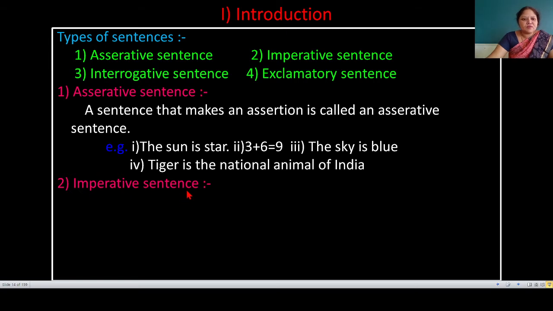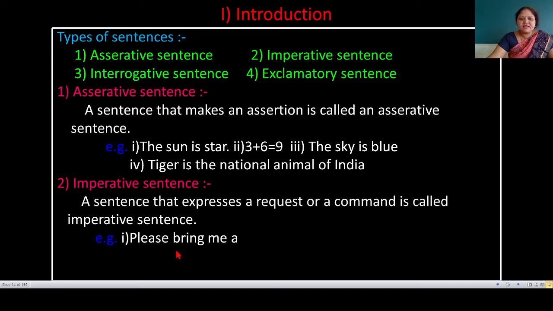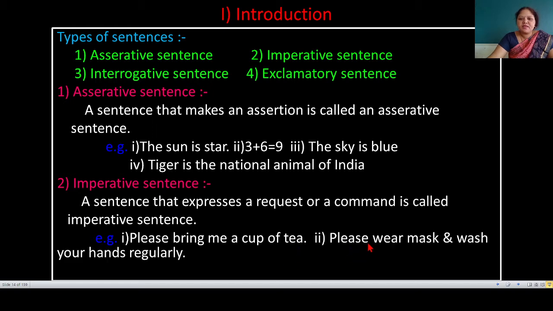Next, imperative sentence. The definition of an imperative sentence is: a sentence that expresses a request or a command is called an imperative sentence. For example, please bring me a cup of tea. Second, please wear mask and wash your hands regularly. These examples are imperative type sentences.